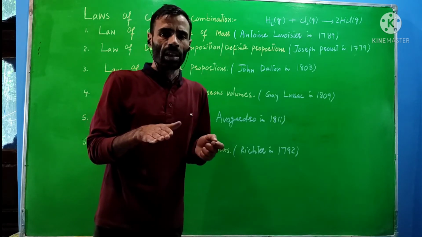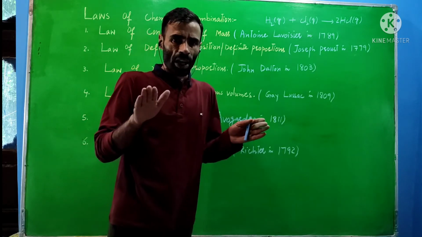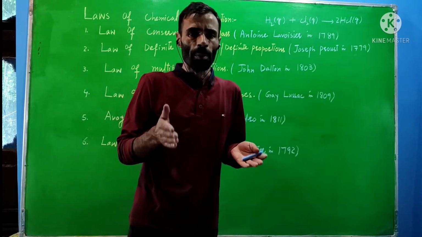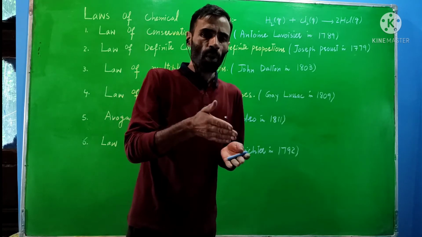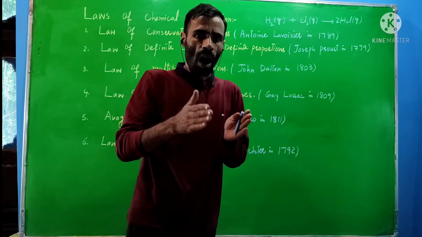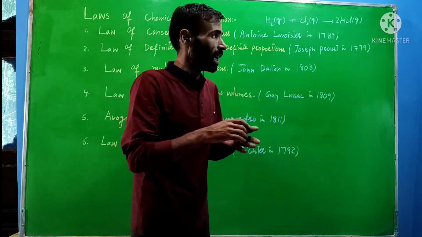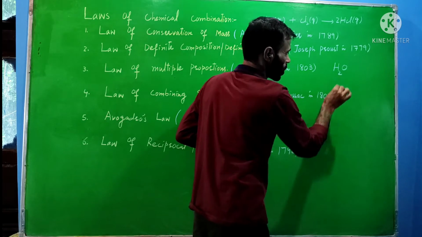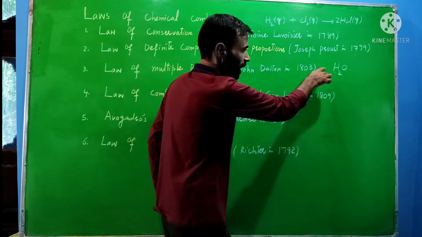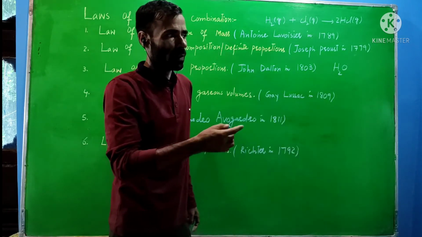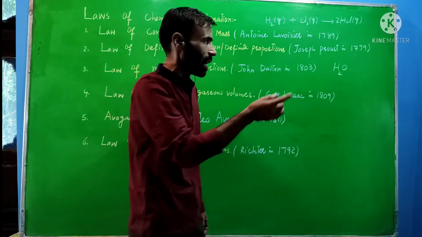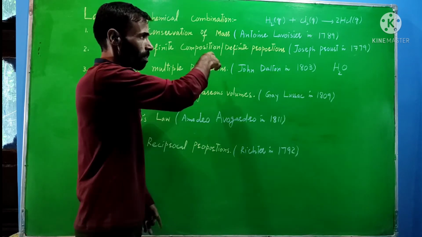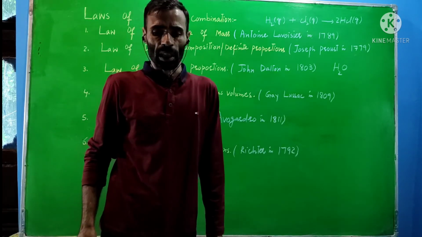These are the basic laws by means of which we can explain why elements combine to form chemical compounds, and what the formula of those compounds is. For example, take water: why does water obtained from different sources have the same formula, with 2 hydrogen atoms and 1 oxygen atom? The answer to these questions is present within these laws of chemical combination.